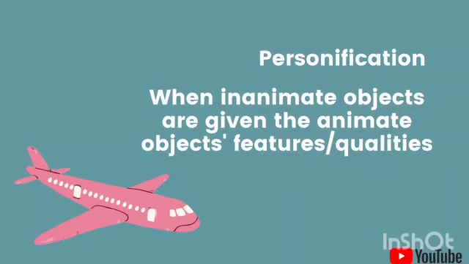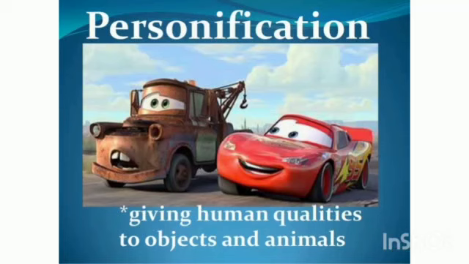Now let's come to the third literary device, and that is personification. This is the easiest of all. If you are asked to identify, this is the easiest literary device, and personification is all about when an inanimate object is given the quality of an animate object. To put it in simpler words, a real life characteristic has been given to a non-living thing. For example, look at this.